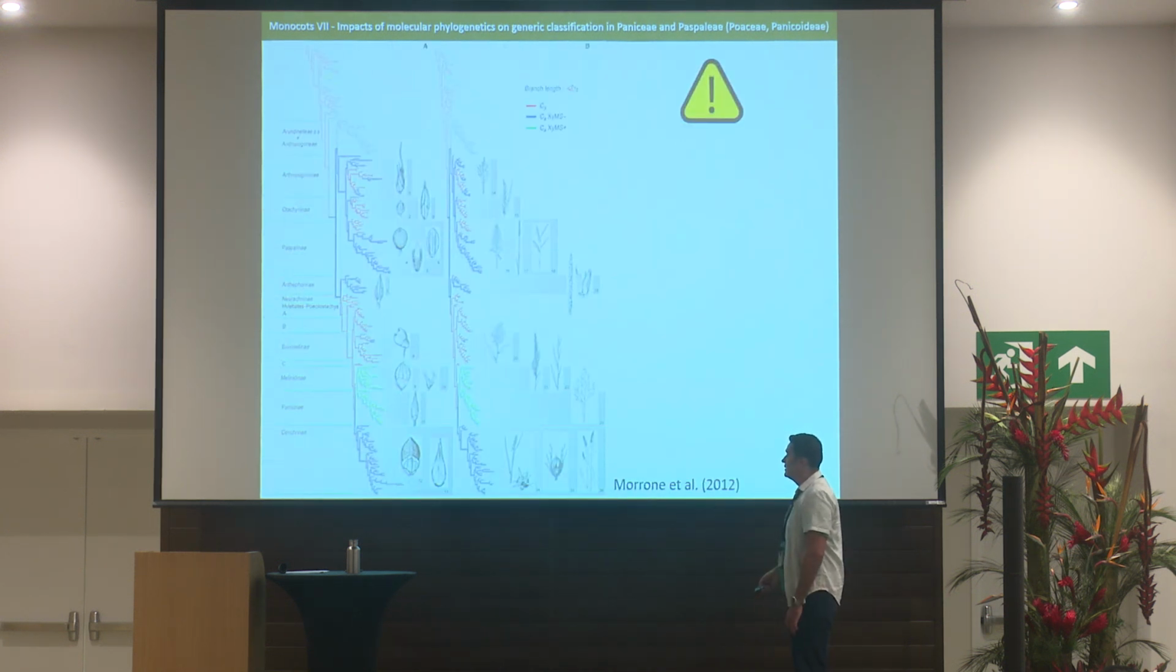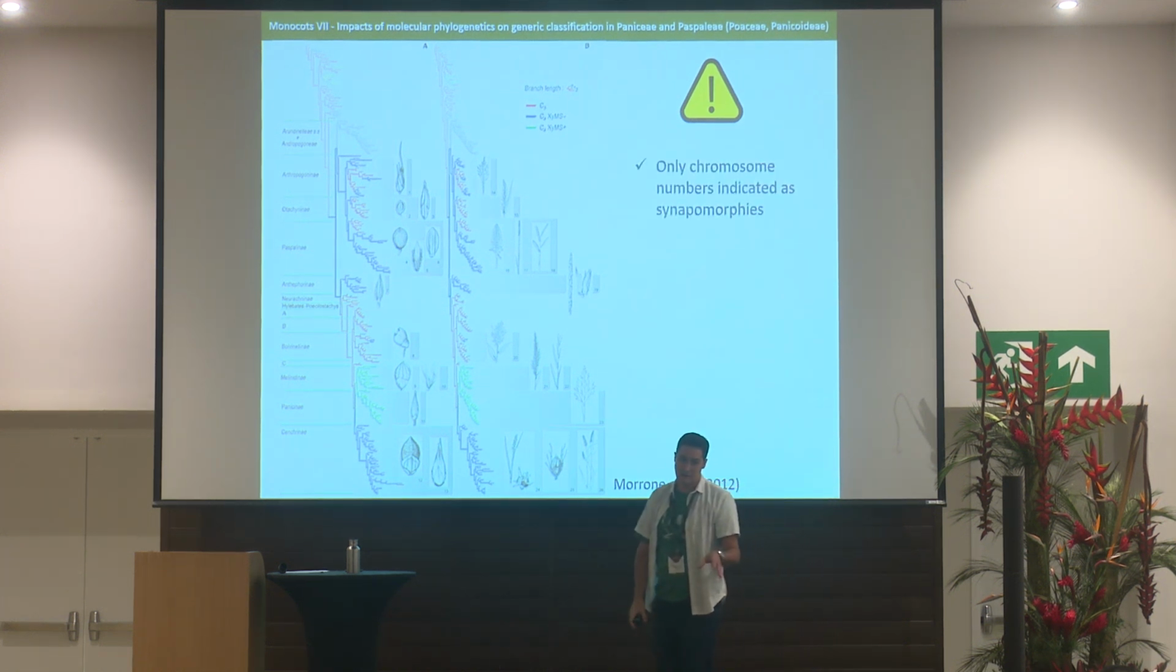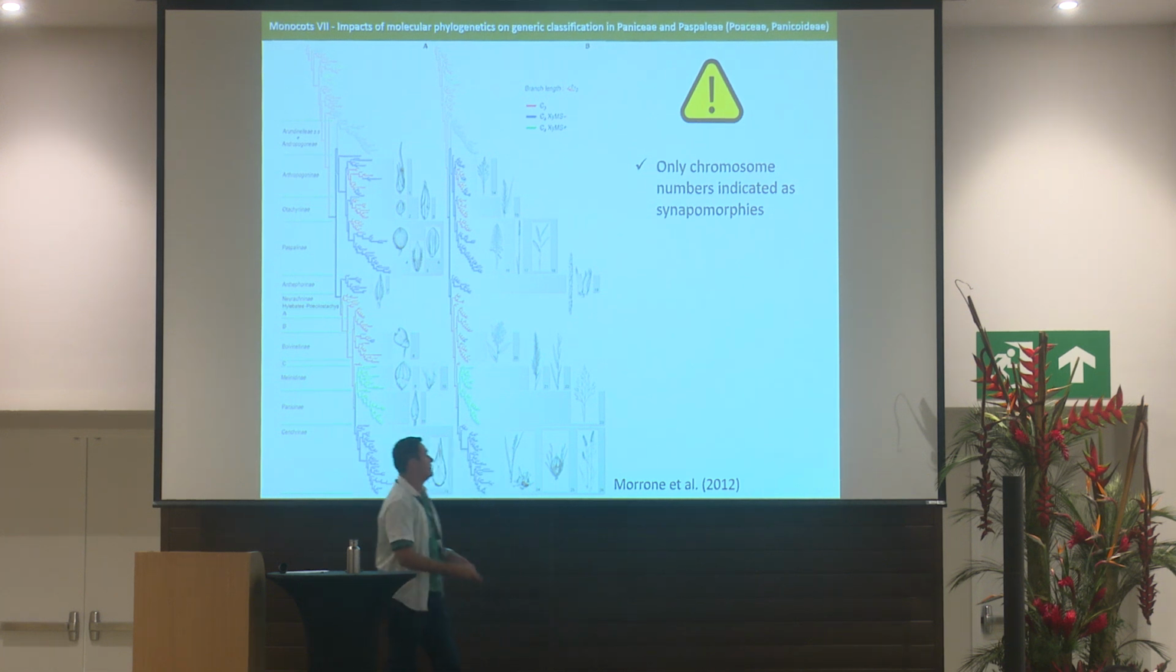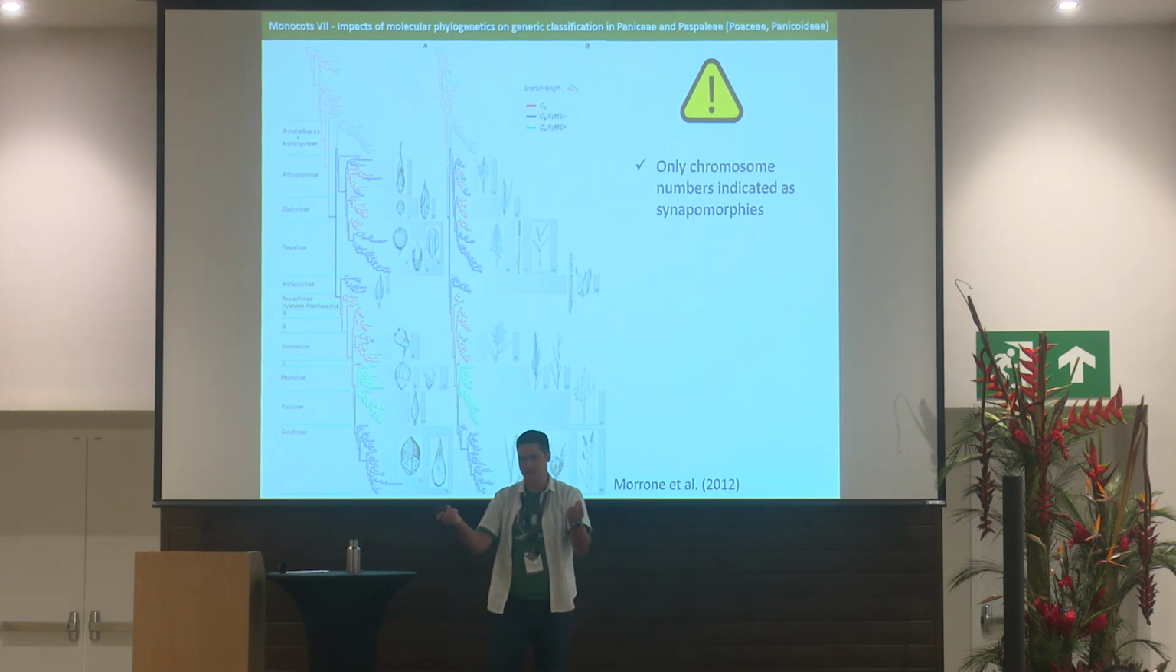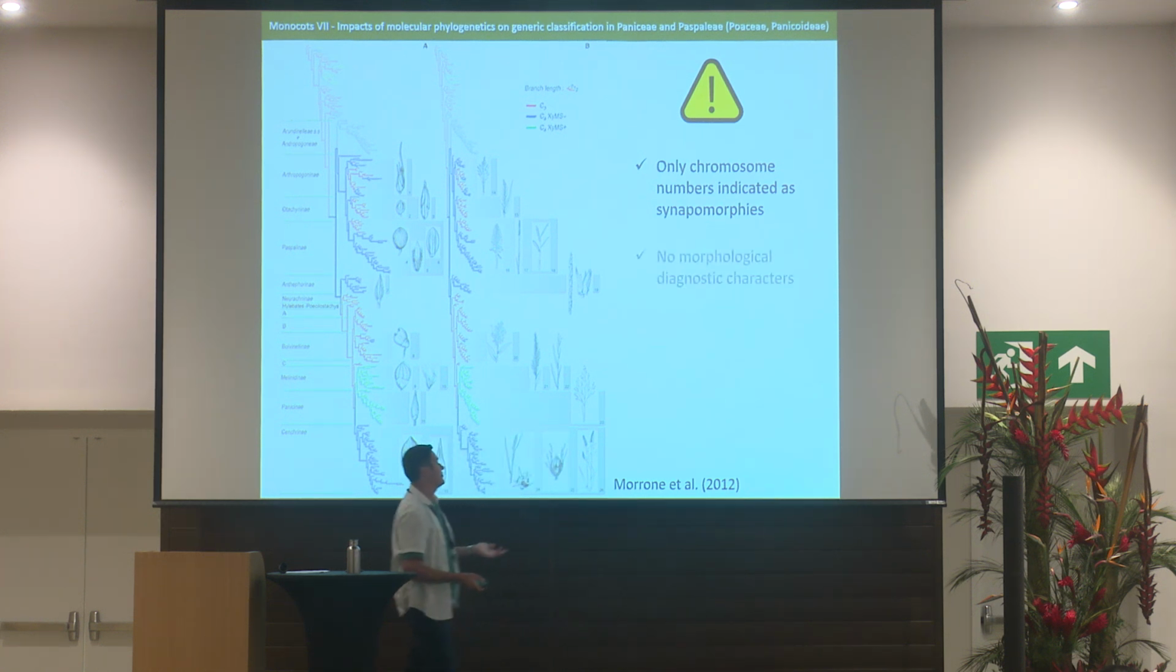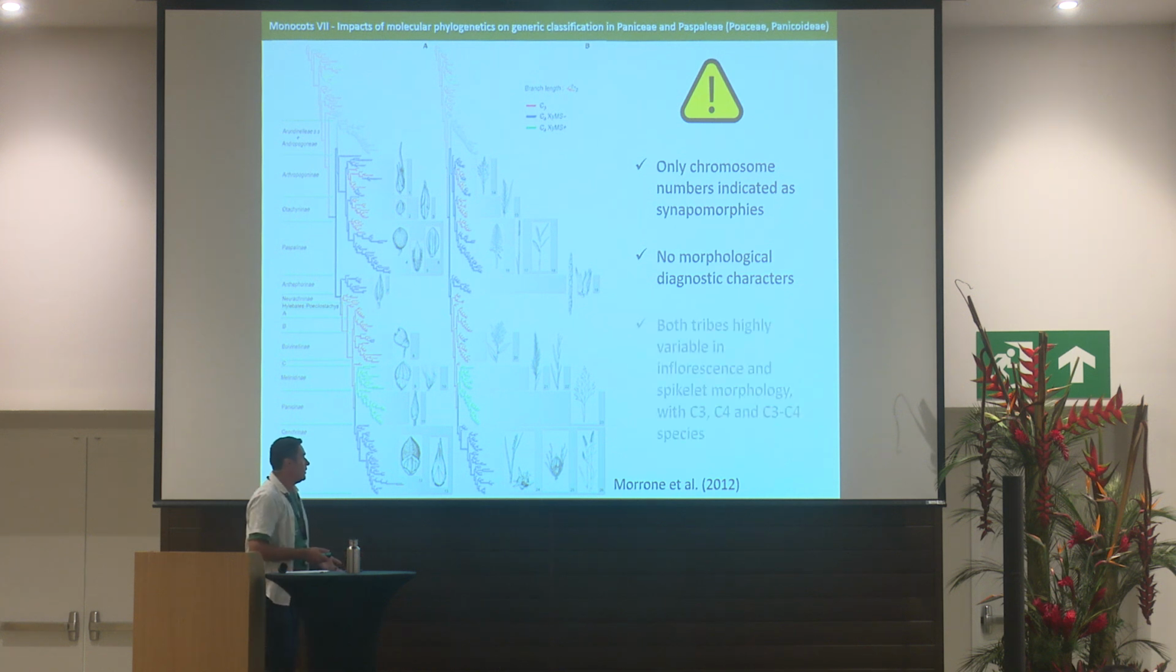One extra change, and here we can see also that we have a problem surrounding this classification, because the only characters that were indicated as synapomorphies for these tribes were chromosome numbers. So we can't pick a grass and say, oh, this belongs to Paniceae or this belongs to Paspaleae. We can't, because there are no obvious morphological features that characterize them. And also, we see here in this ancestral state reconstruction that the characters of the spikelet and the inflorescences are highly variable, and they evolve multiple times during the evolution of these tribes.